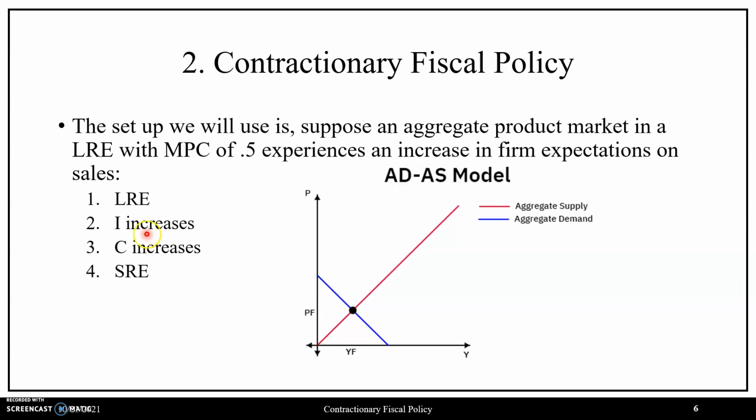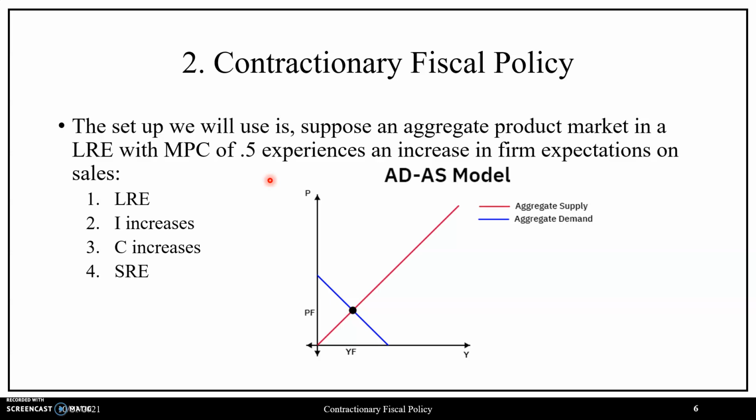So with this information in terms of defining contractionary fiscal policy and how our three tools should move, let us proceed by example as we did with expansionary fiscal policy, where our setup will be, suppose that we have an aggregate product market that is currently in a long-run equilibrium, and the value of the MPC is known at a value of 0.5, and suppose that we have a positive AD shock in the form of an increase in firm expectations on sales.